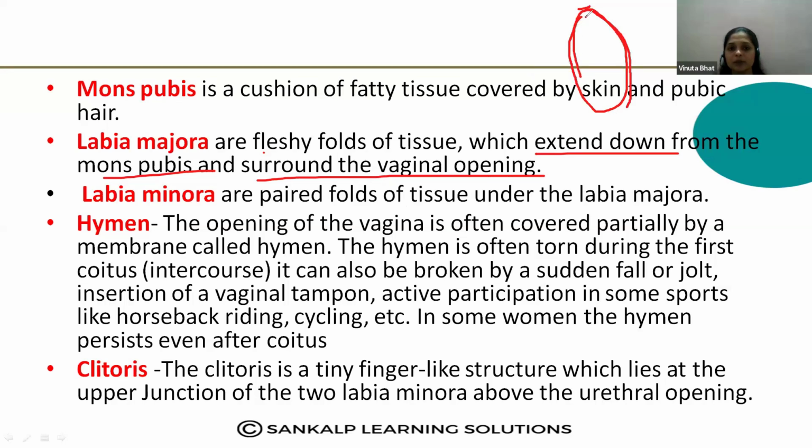Then just below the labia majora, there is a pair of folds of tissue, called the labia minora. What is below, inside the labia majora? That is the labia minora. And that is present under the labia majora. I hope it is understood. And the hymen is an opening of the vagina that is partially covered by a membrane-like structure. So the vaginal opening is here, and that is present here.